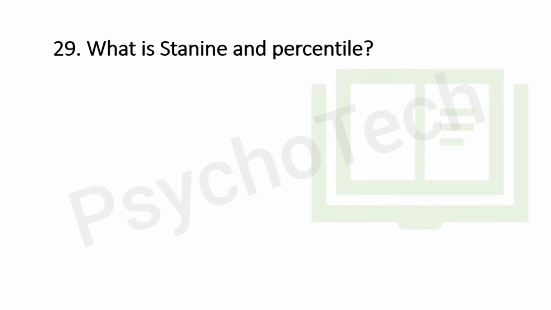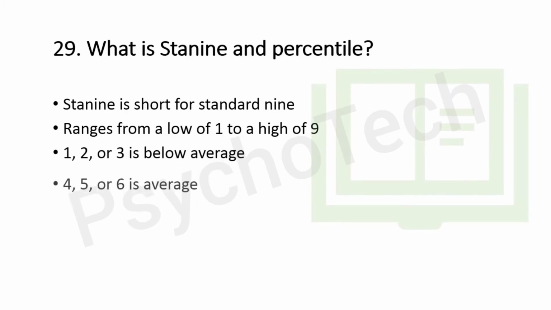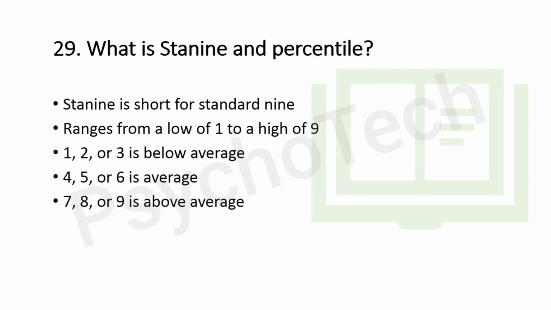So we'll first talk about ST9 score. Actually, ST9 is short for standard 9, and an ST9 score ranges from a low of 1 to a high of 9. So therefore it has been given the name ST9. For example, an ST9 score of 1, 2 or 3 is below average, 4, 5 or 6 is called average, and 7, 8, 9 is above average.